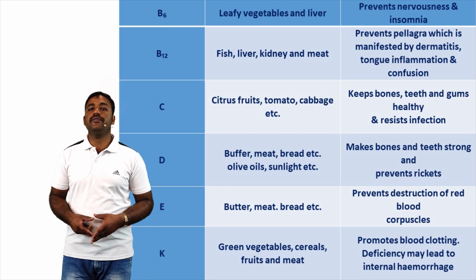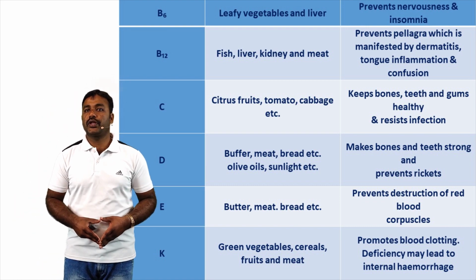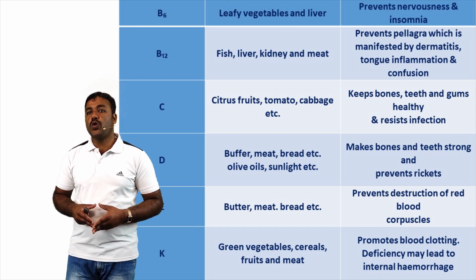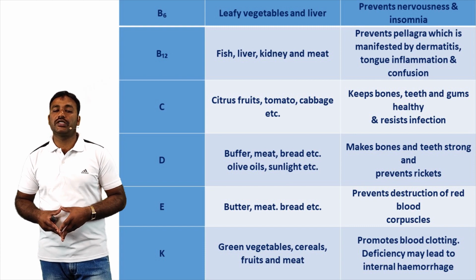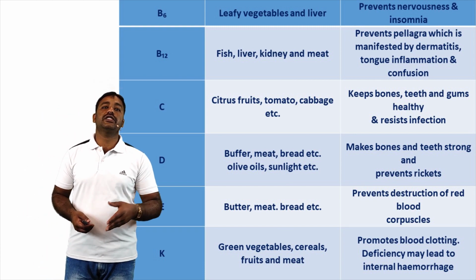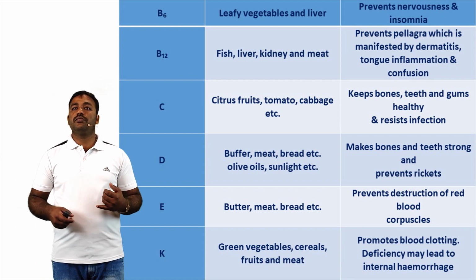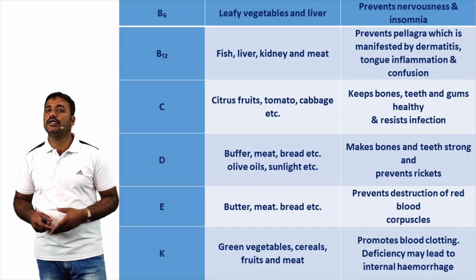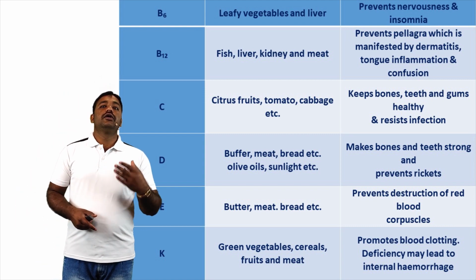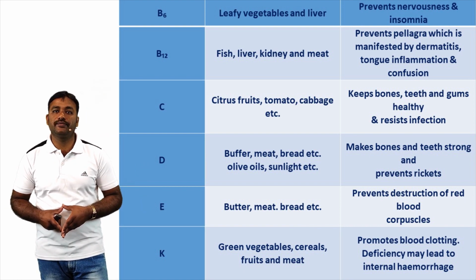Next, vitamin C: citrus fruits, tomato, cabbage, etc. Function: keeps bones, teeth, and gums healthy and resists infection. Next, vitamin D sources: butter, meat, bread, oil, and sunlight, etc. Functions: makes bones and teeth strong and prevents rickets.